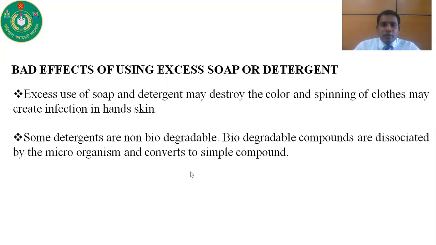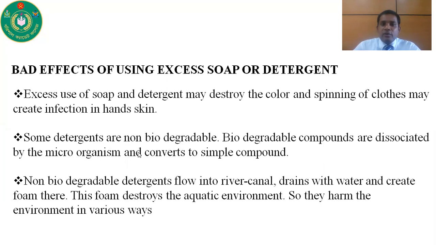But some detergents are not biodegradable, so these compounds cause pollution of water. Non-biodegradable detergents flow into rivers, canals and drains with water and create foams there. These foams destroy the aquatic environment, so they harm the environment in various ways.